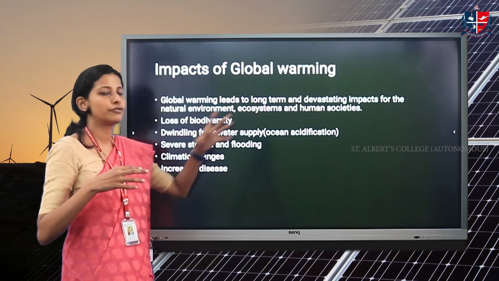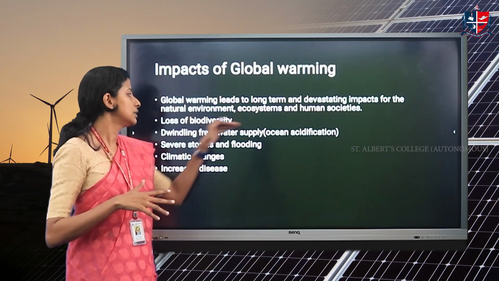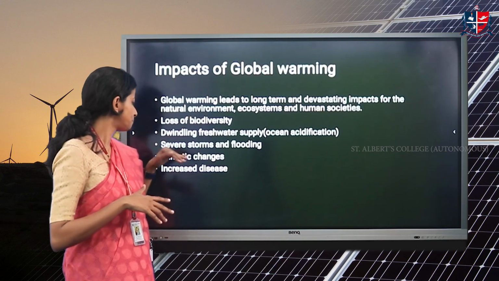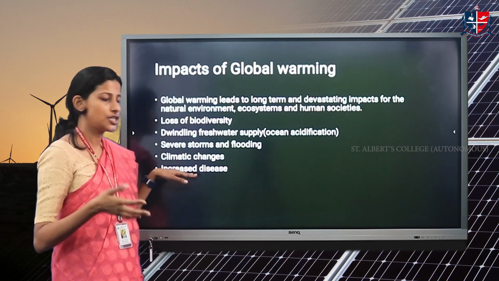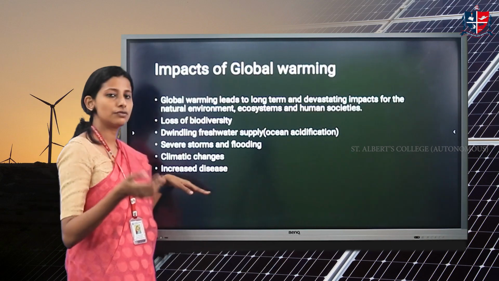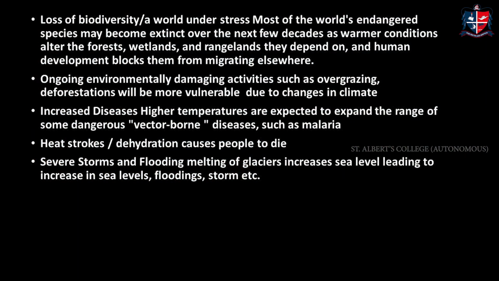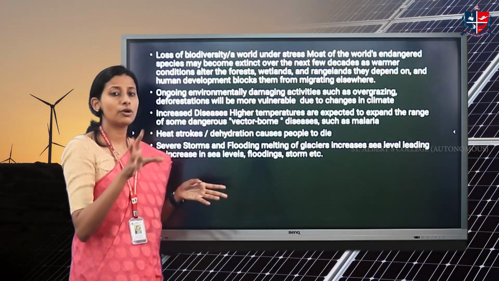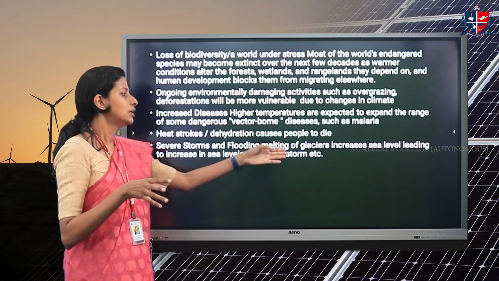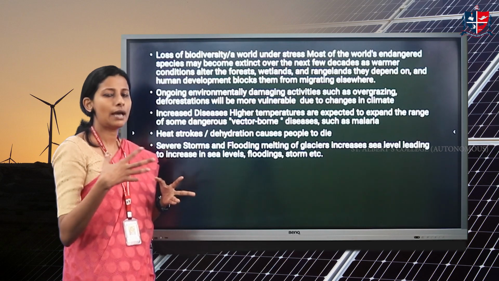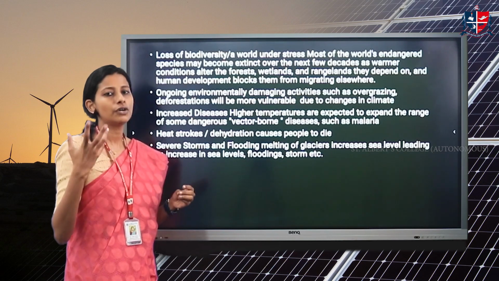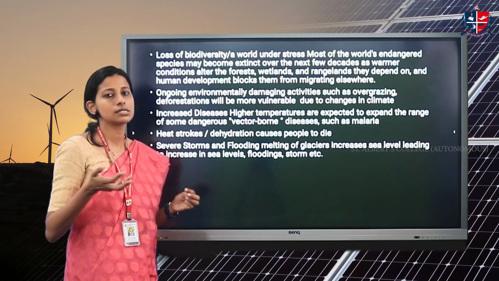That will lead to melting of glaciers, etc. Such an effect leads to loss of biodiversity. Then severe storms happen, climate will change, diseases will increase, flooding of oceans will happen. So these are the effects. In short, a lot of vector-borne diseases like malaria happen. A lot of people die. All this happens due to the excess content of carbon dioxide and other greenhouse gases in the atmosphere.